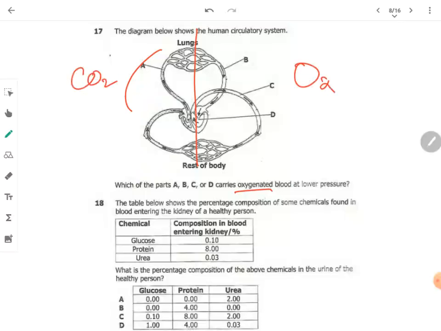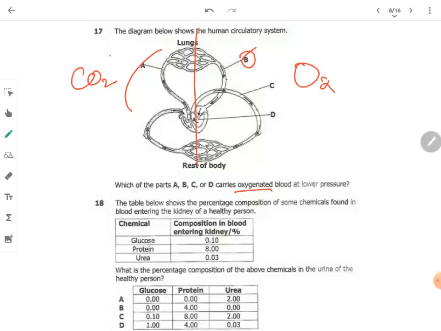Now, when you look at this, these are the lungs. From here, we don't have any. From here, we have a blood vessel that is carrying blood from the lungs all the way to the heart. All right. So the answer is what? It is B there. Question 18. The table below shows the percentage composition of some chemicals found in blood entering the kidney of a healthy person.